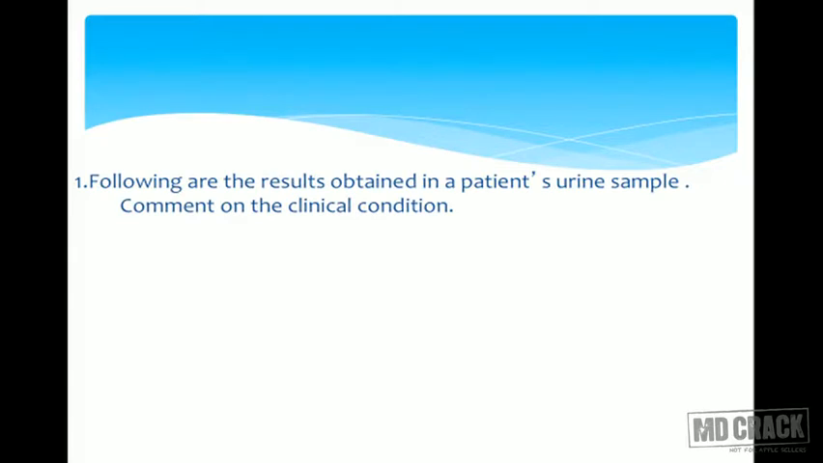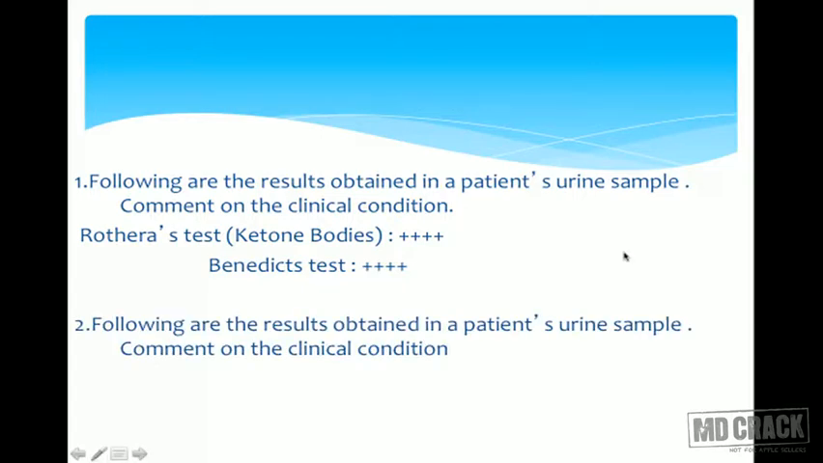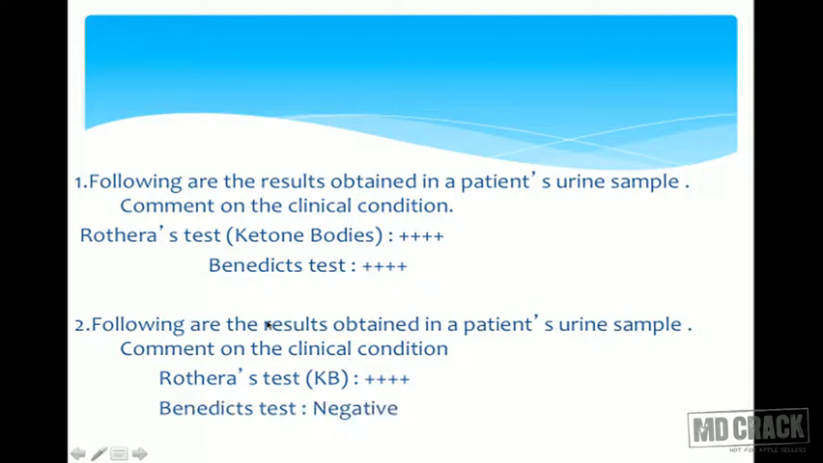So, I'll just give one thing about it. If a Rothera's test is positive in the urine sample and Benedict's test is also positive, can you comment on the clinical condition? I want you to pause your presentation here and look at this slide. What do you think is happening? And this is one more condition in which the Benedict's test with the urine is negative. Here Benedict's test is positive. So what are your comments on the clinical condition? Please look at it and try to think over the answer.